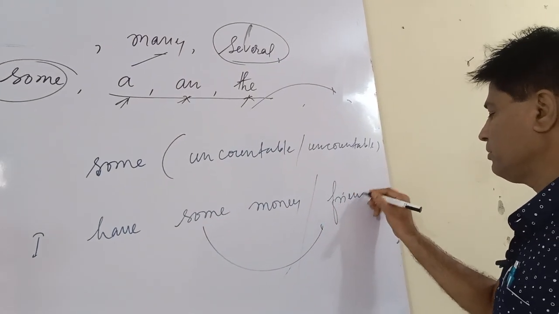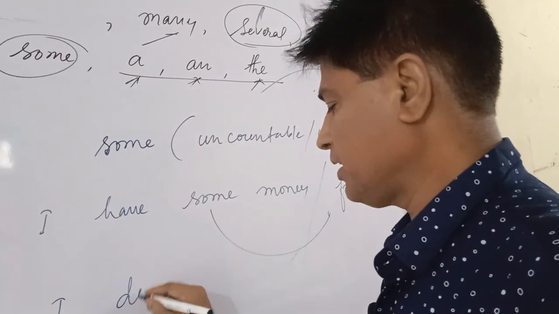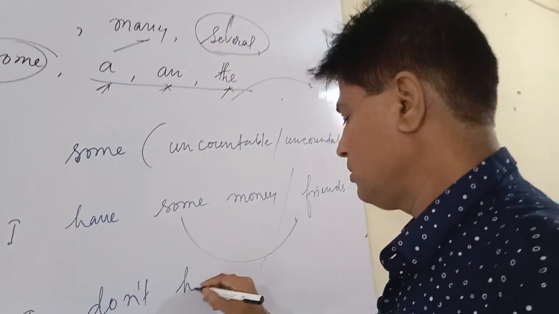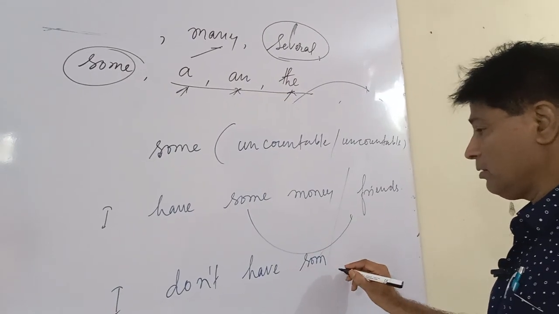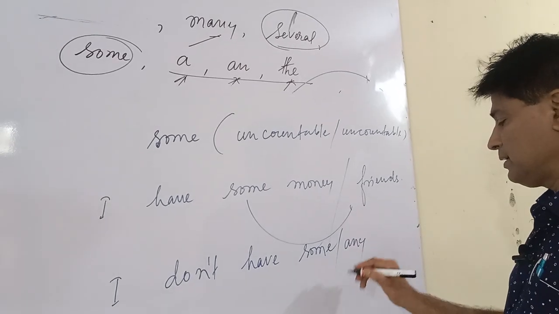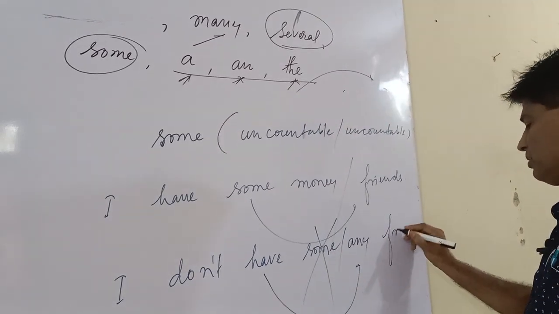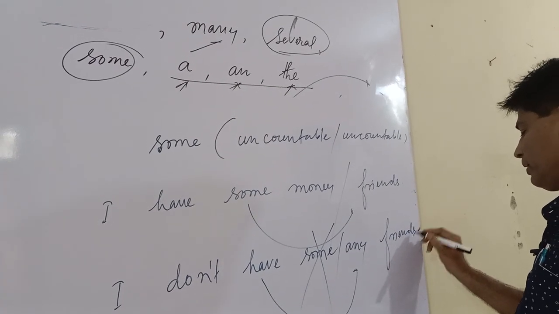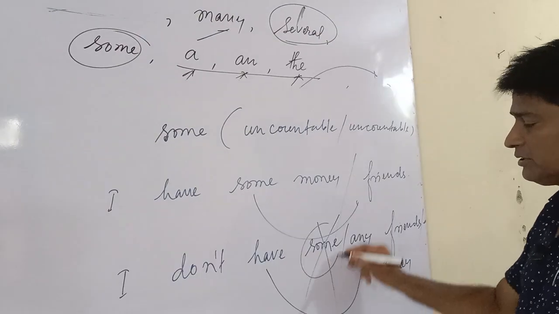Friends is countable. But if you write the negative sense of it, I do not have some, or to select any, you can't use some. I do not have any friends, or I do not have any money. Some is not used in that condition.